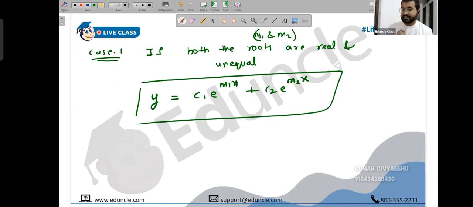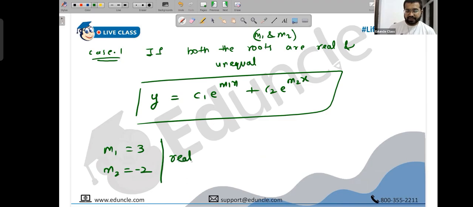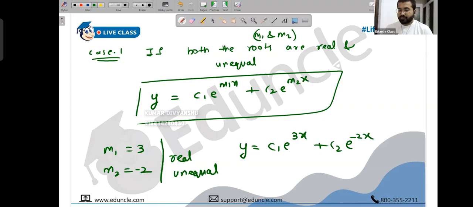We will find the constants using boundary conditions in quantum physics. Suppose you get m1 is 3 and m2 is minus 2. They are real and they are unequal. Since they are real and unequal, your solution is y equals c1 e raised to m1 x plus c2 e raised to m2 x, but we have to find c1 and c2 using boundary conditions in quantum. Let me know if you have any questions. Just because we are discussing this, if you had a third root, you write c3 e raised to m3 x. If you have 4, then c4 e raised to m4 x, and you go on.